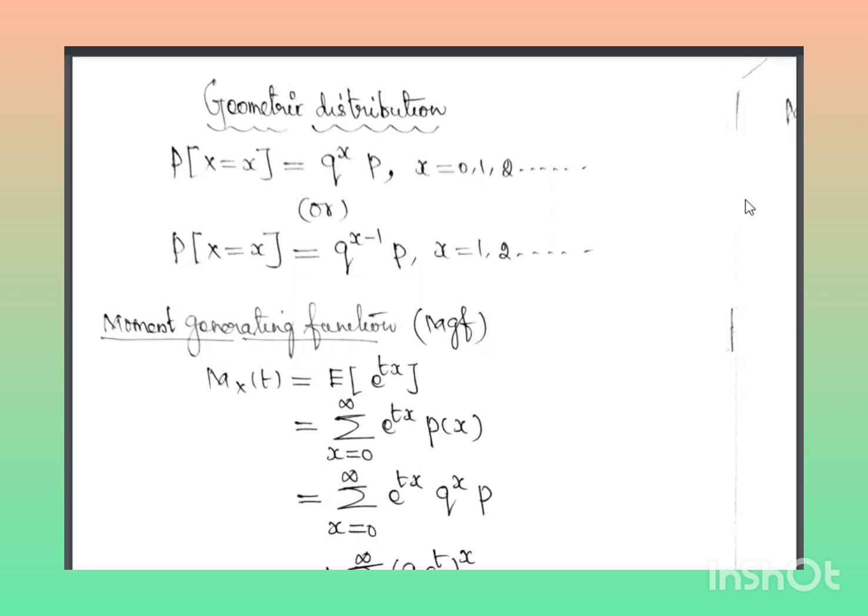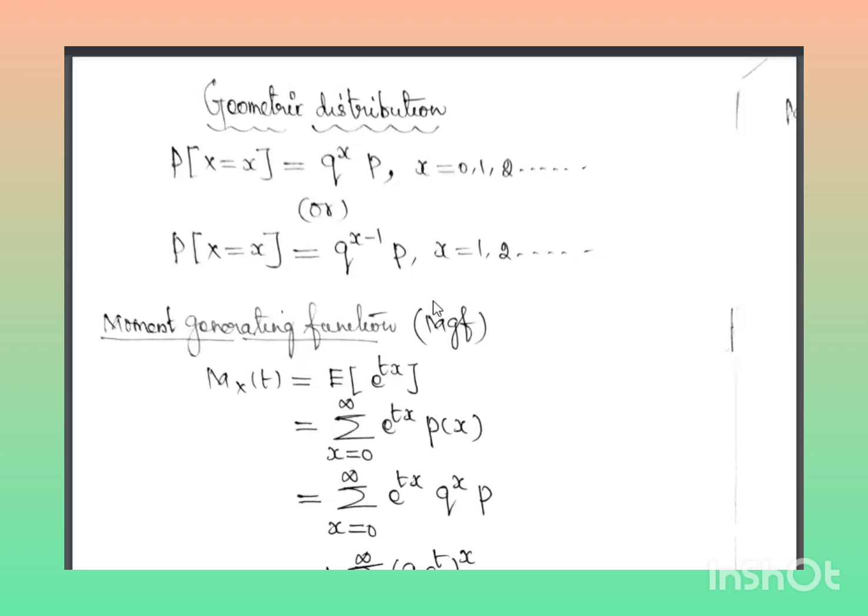If x starts with 0, the geometric distribution formula is q power x into p. If x starts with 1, 2, 3 up to infinity, we have to use q power x minus 1 into p. So there are two formulas for the geometric distribution.